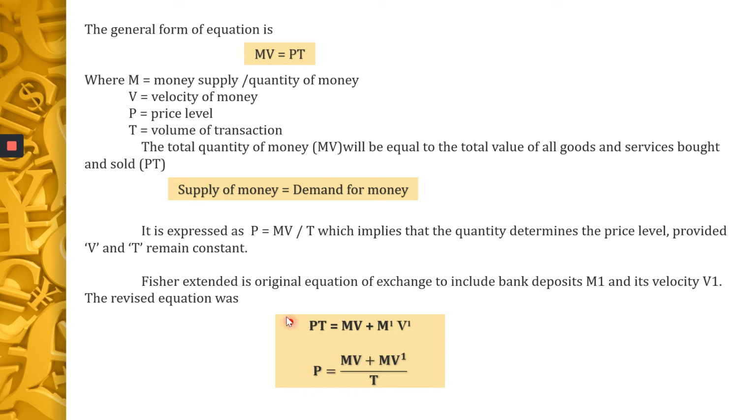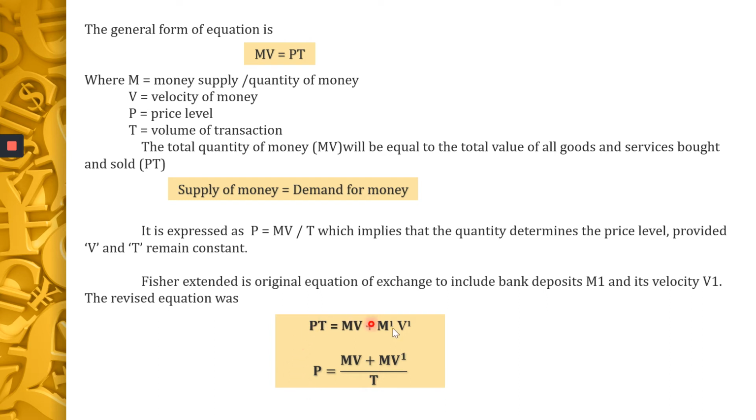So now this equation, Fisher's equation, the original equation, has been extended to PT = MV + M1V1, or you can also write it as P = (MV + M1V1)/T, where M is the quantity of money in circulation, V is the velocity of circulation of money, M1 is the volume of bank credit money, since nowadays we have banks, V1 is the velocity of circulation of credit money, and T is the volume of trade.